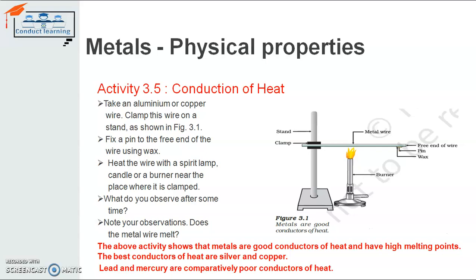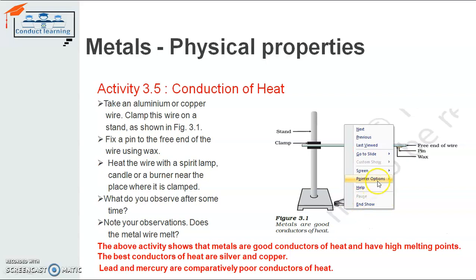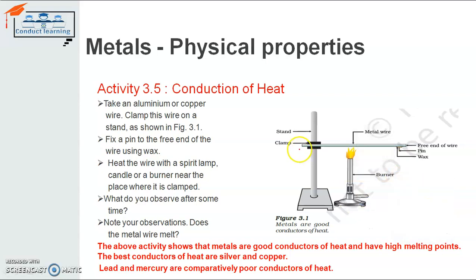Activity. This activity will make clear the conduction of heat by metals. Take aluminium or copper wire. First of all, take either aluminium or copper wire, and clamp this wire on the stand as shown in the figure. Here there is a stand containing a clamp, and this clamp holds the aluminium or copper wire. Fix a pin to the free end of this wire using wax. Here we are using wax and fixing a pin with it.